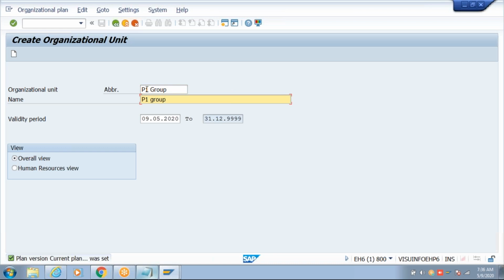Do not press Enter at this stage. Enter only after the validity is also maintained, and this started, let's say, on 01/01/2000, the year 2000. P1 group of companies started on 01/01/2000. Then click on create, or click on Enter. So I'm clicking on create.